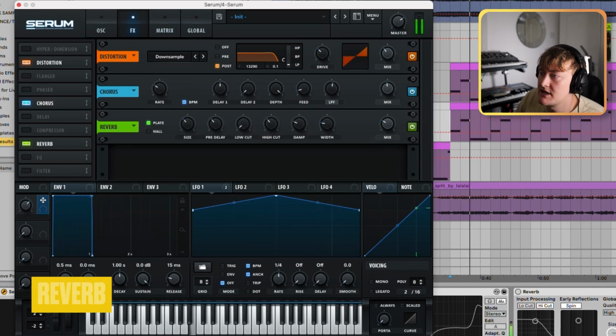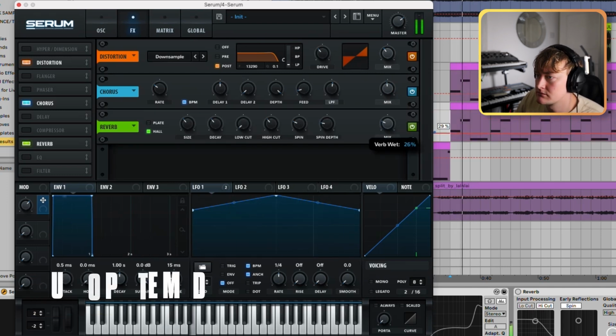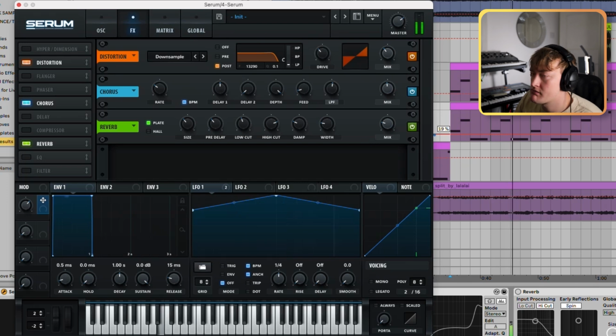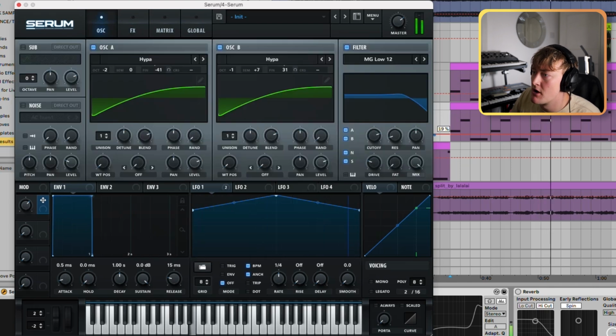What we can then add is a reverb, put it on plate mode. Maybe take out some low end, bring in some highs. And again, it's yours to make your own, so you can just boost it more, change the cutoff, a bit of res.